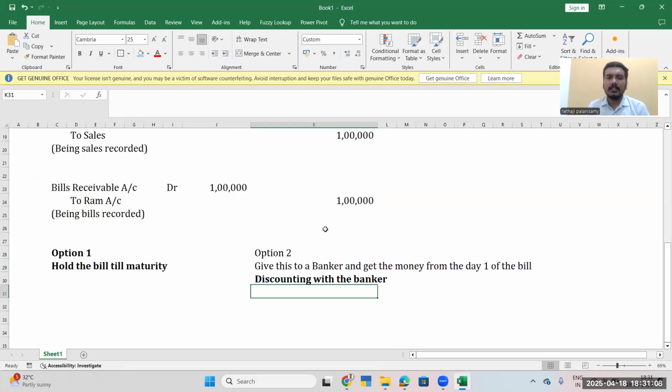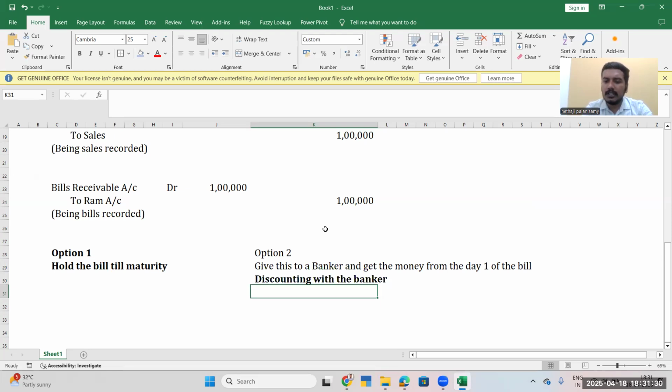For example, you're asking for 1 lakh rupees. I cannot give you the whole 1 lakh because everything has a cost. In this scenario, the average interest rate is 12%, which means I will give the money to you, 1 lakh, but my opportunity cost of 12% per annum is getting reduced.